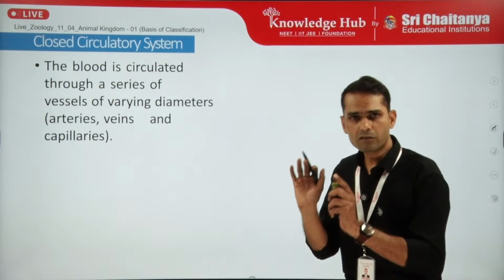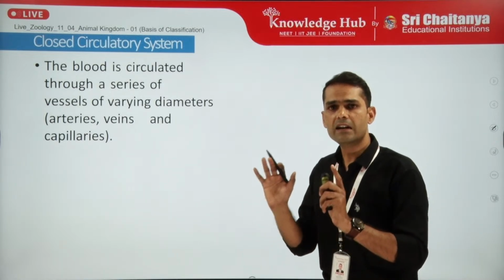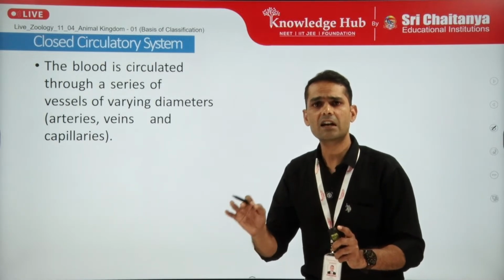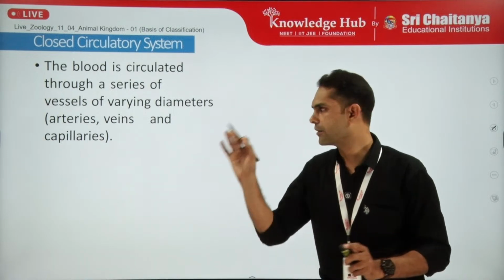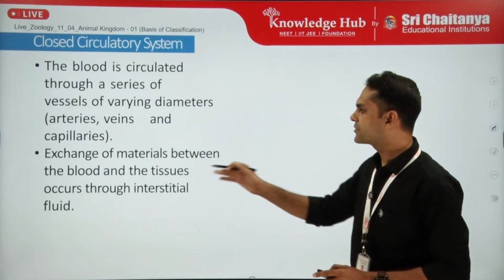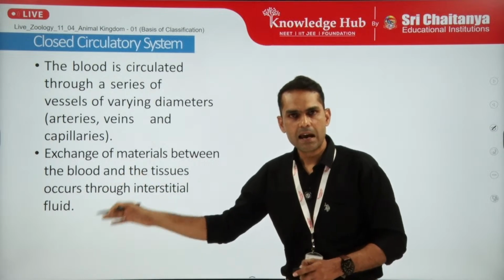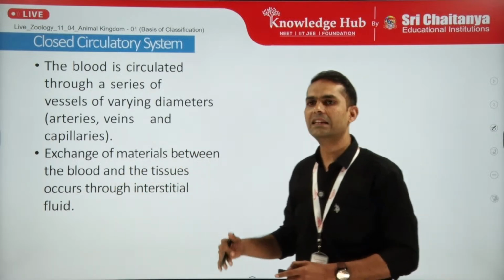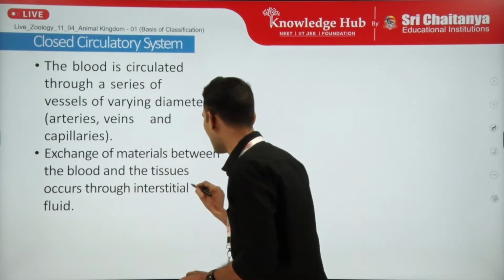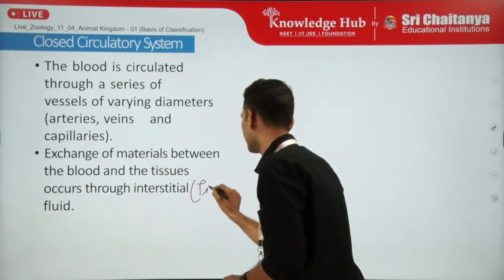We also have a very close network of blood vessels in which the circulating fluid, blood, is flowing. The second is that exchange of material between the blood and the tissue occurs by the interstitial fluid, or we can call it tissue fluid.